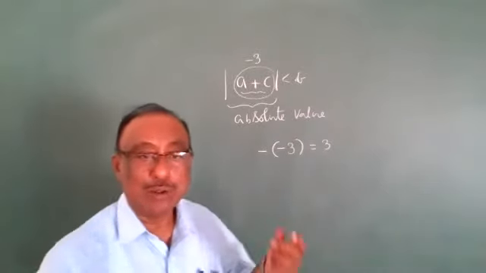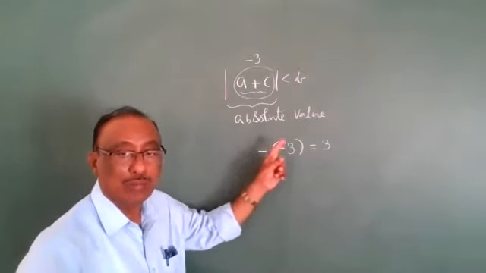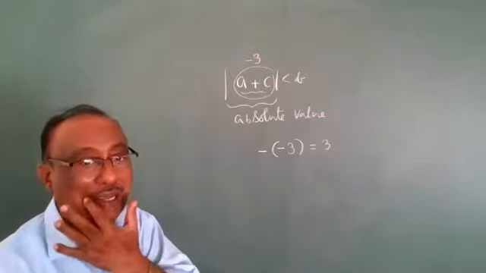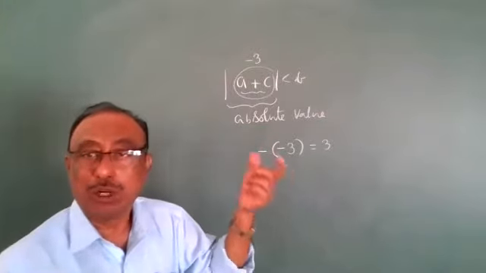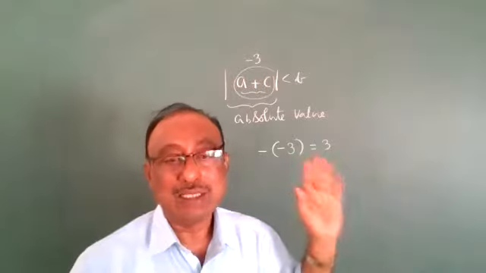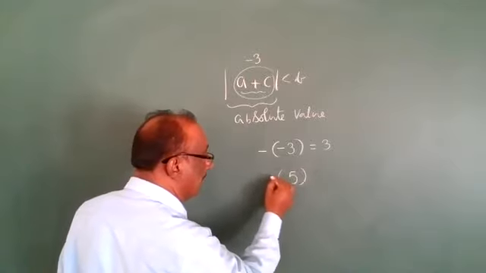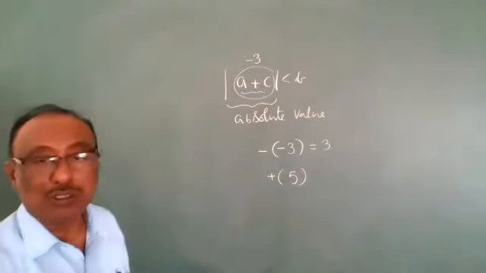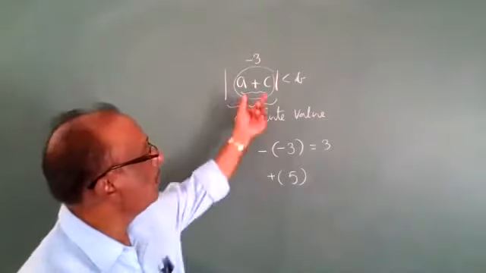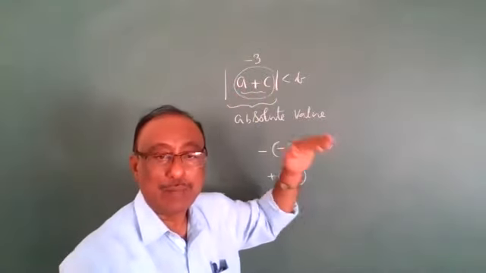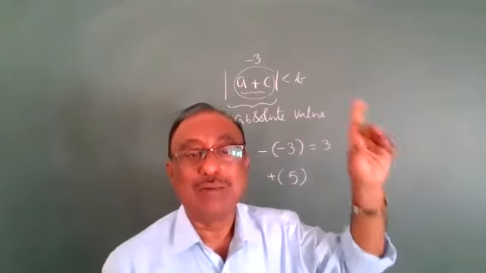Therefore, if the inside value is negative, the modulus is opened with a negative. Negative times negative is multiplied and made positive. If the inside value is positive, then the modulus is opened with a positive, and positive times positive is positive. So depending upon the inside value, the modulus is opened accordingly. Inside negative, open with negative.